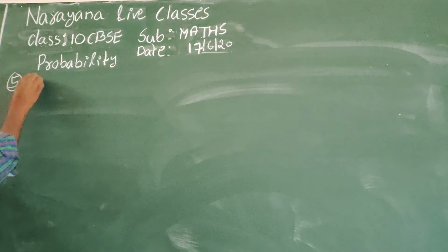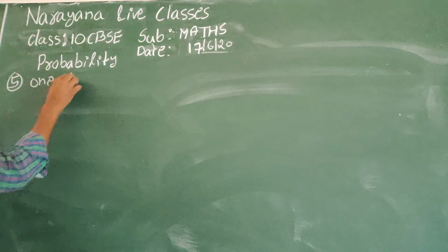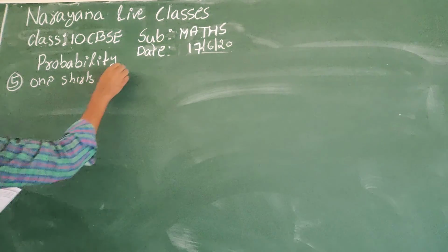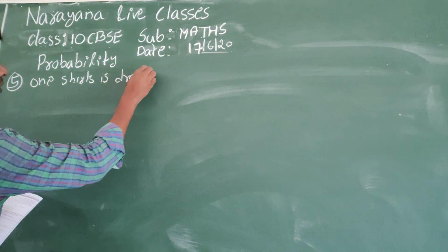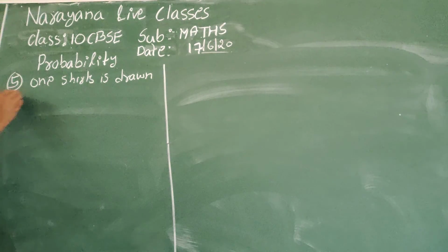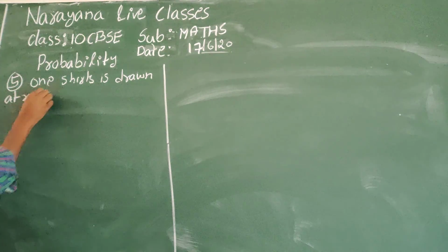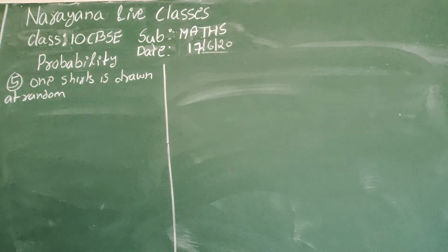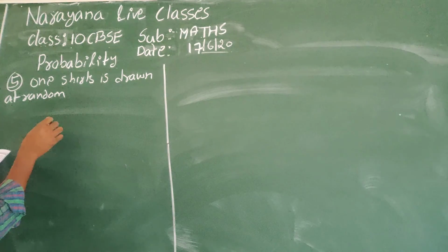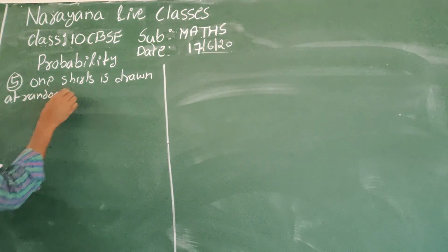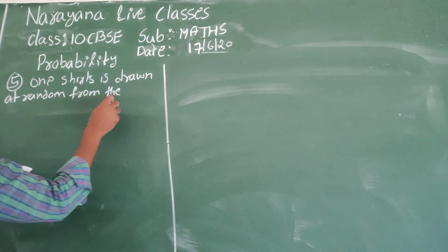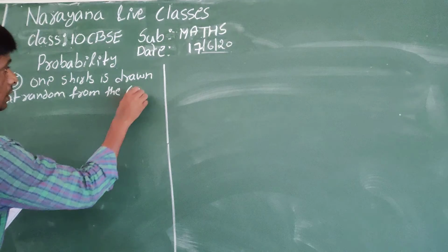One set is drawn at random from the carton of 100 sets.